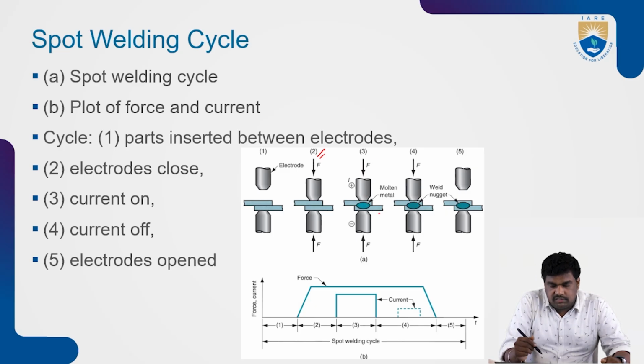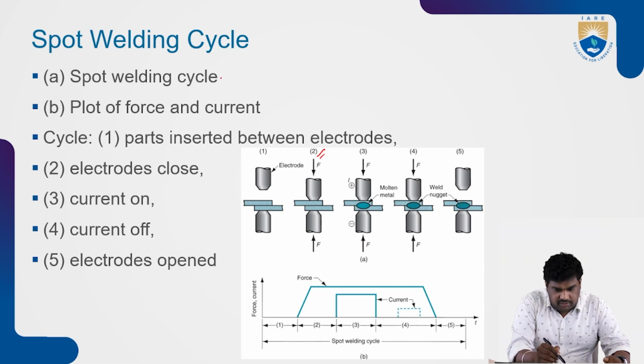Since resistance welding is also a fusion welding, molten metal will be there, and we allow it to solidify. Then finally you get the weld nugget. Then remove the force and remove the electrodes. You will get the welded plates, right?